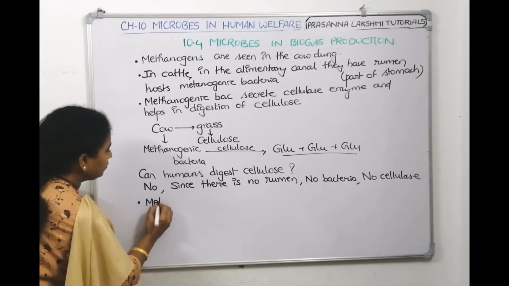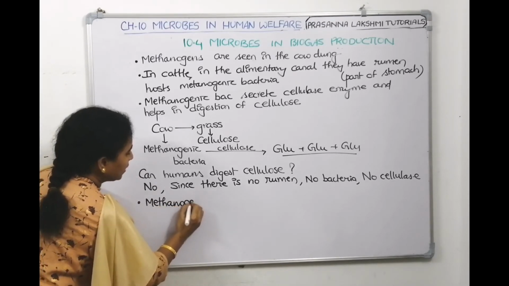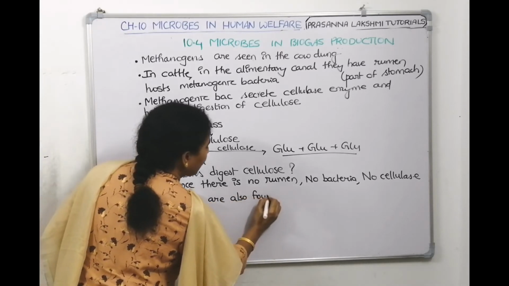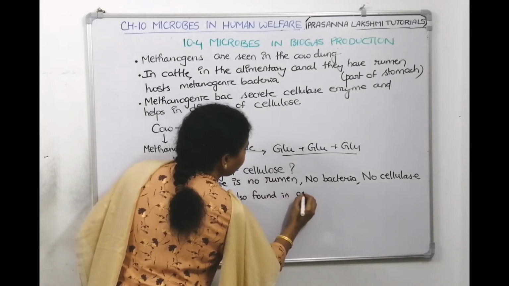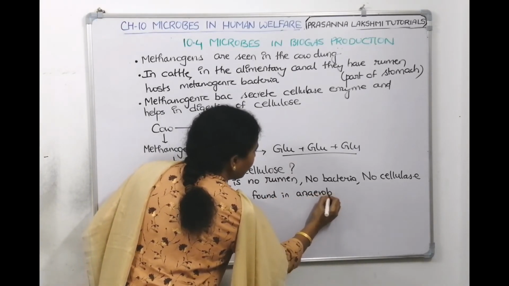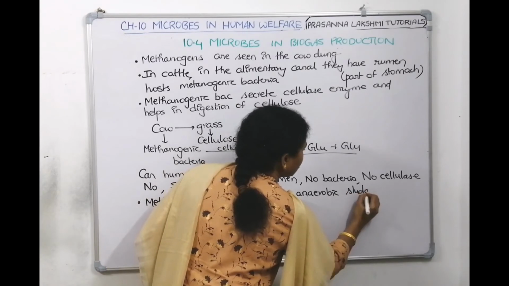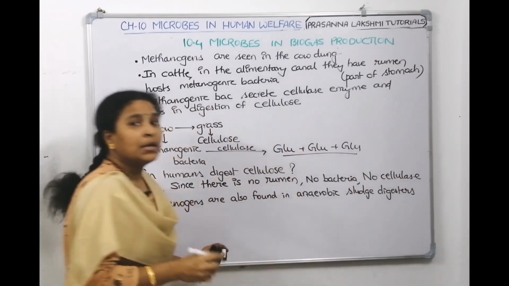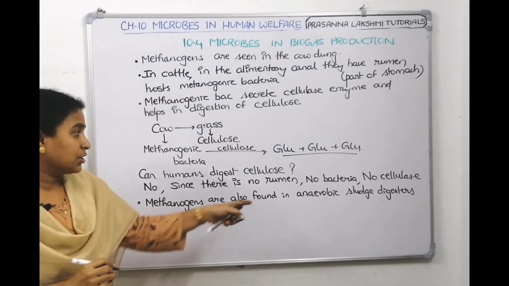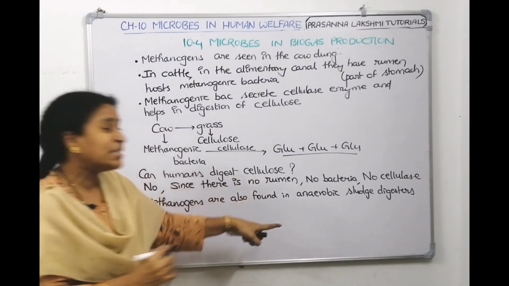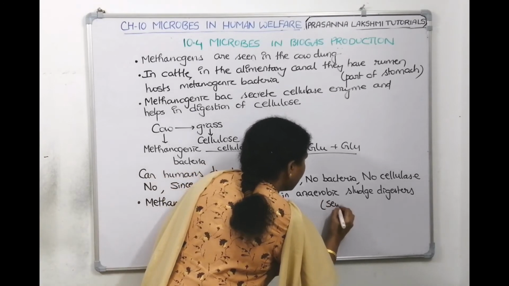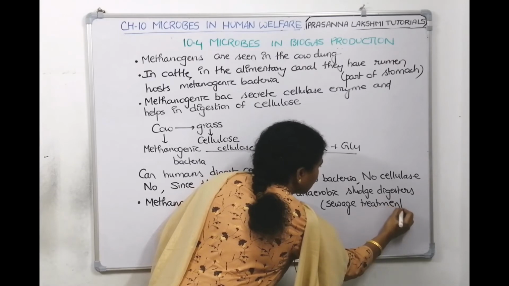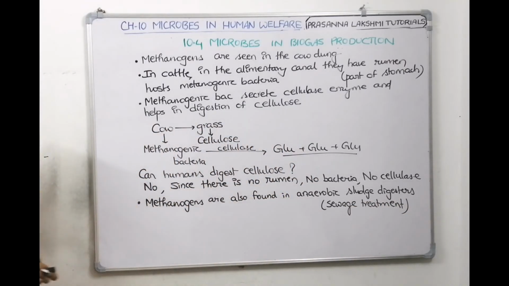So, methanogens are also found. Where are they found? In anaerobic sludge digesters. They are also found in anaerobic sludge digesters. Where do you come across this step? In sewage treatment. It comes in sewage treatment. Understood, children? So take a screenshot.